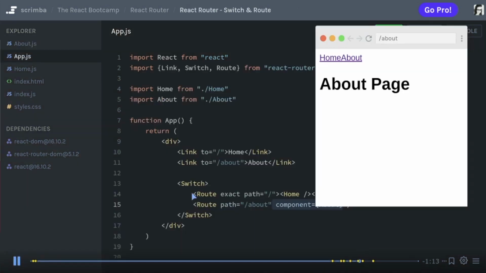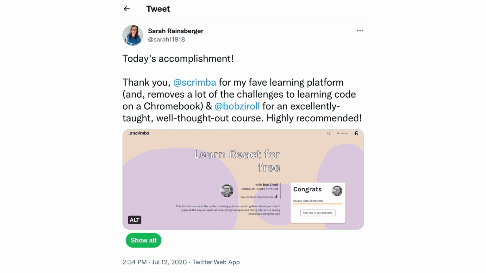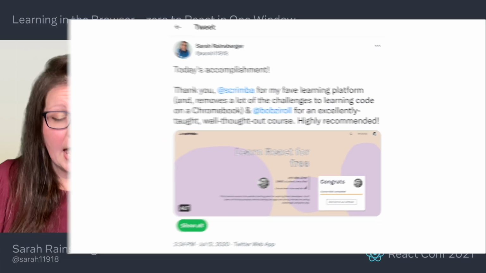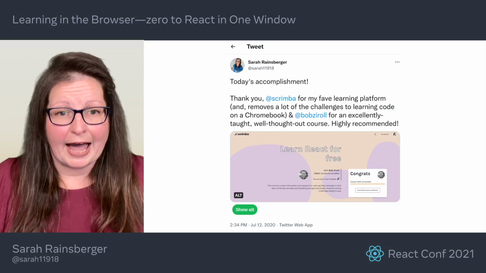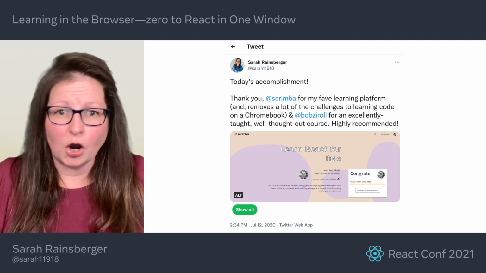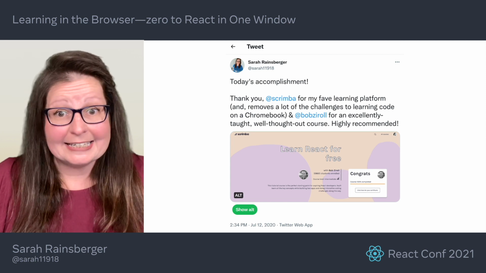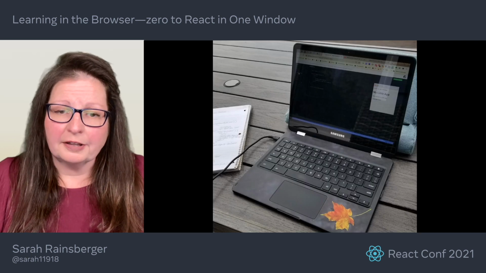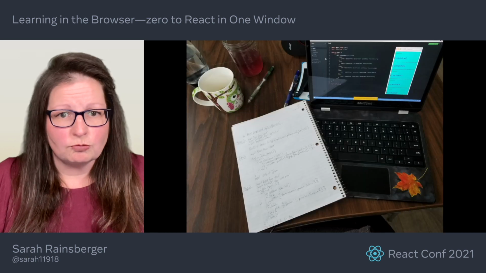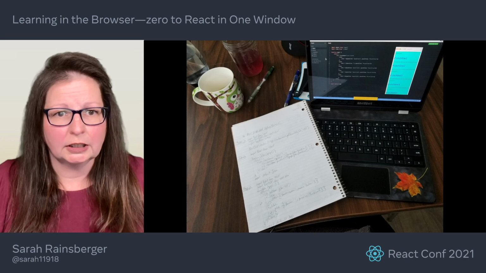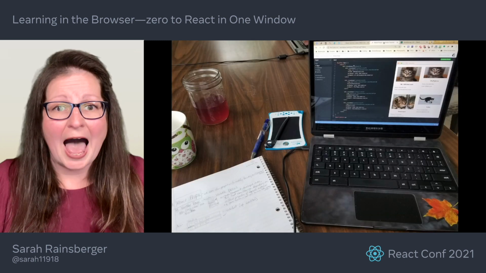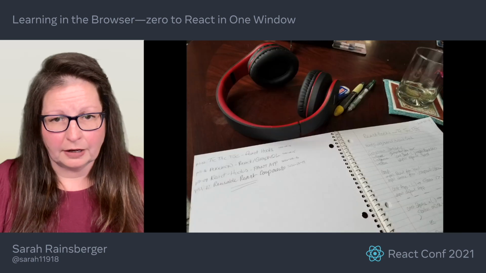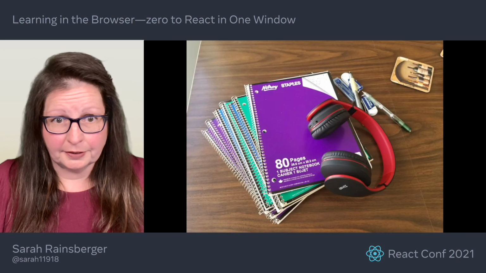So you can never get too lost. It wasn't a low code environment, but with nothing to configure, it was low environment. This was how I learned React right from the very beginning. It was also the only way I coded in React for months. I didn't have any code running on a local machine. I didn't have any particular software installed. I was using an older Chromebook that had limited local storage and didn't run Linux. I didn't have a terminal or a shell or a console. I just had a browser window and a lot of notebooks.